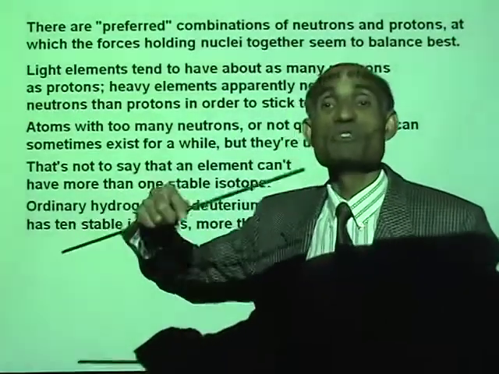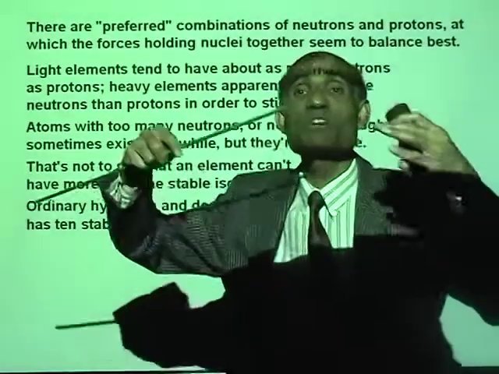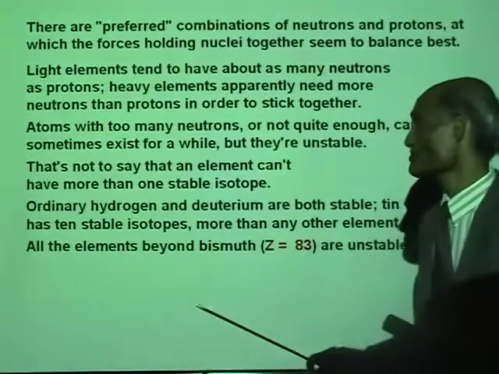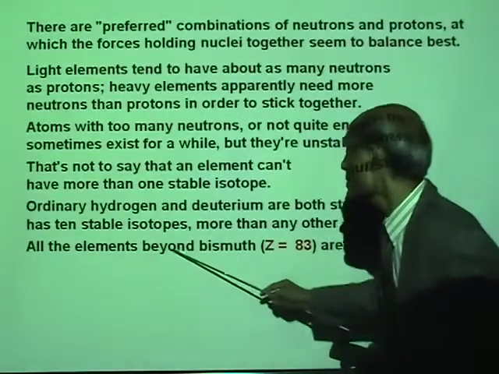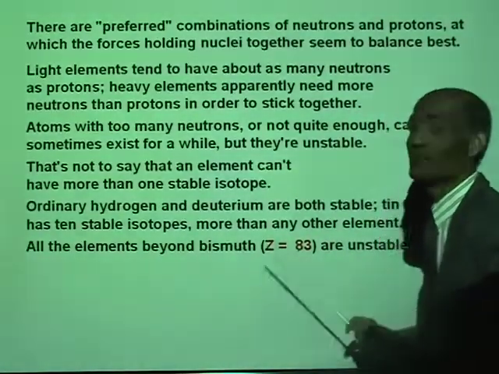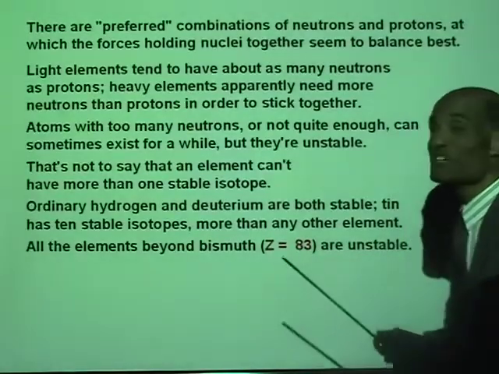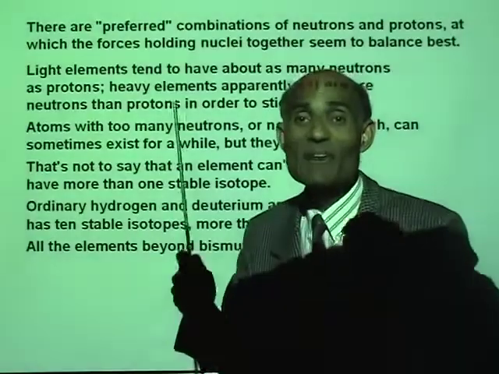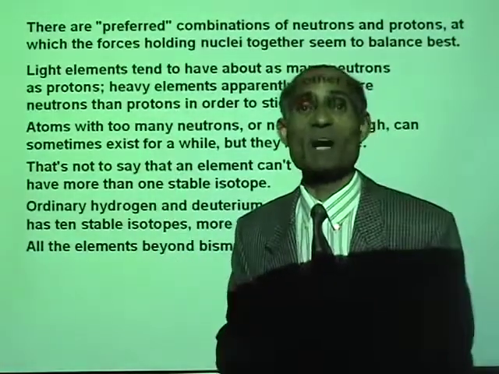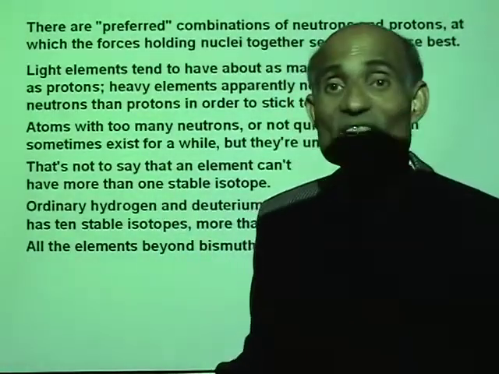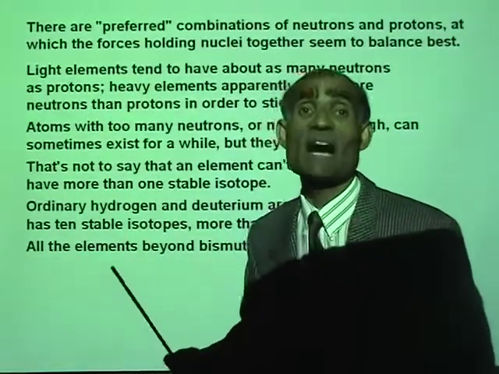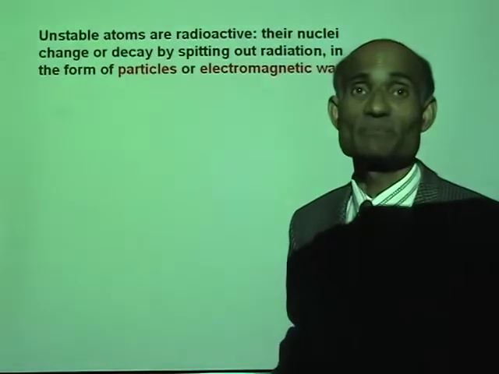In other words, the nucleus can have 10 different combinations of protons and neutrons. All elements beyond bismuth, that is atomic number 83, are unstable. So any element that is above atomic number 83 is unstable, and they will be radioactive and they will disintegrate.